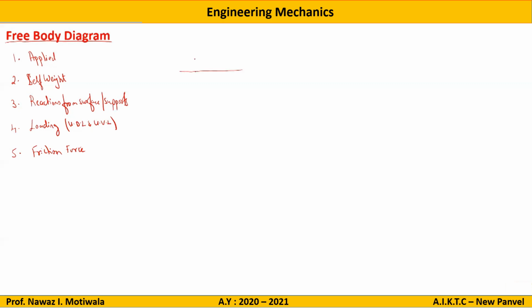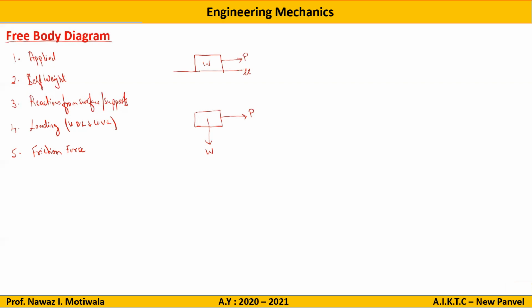Let us say there is a body of weight W kept on this surface having coefficient of friction mu, and it is applied by a force P. So what will be the free body diagram for this? If I draw it, it will be like this. There is a body. First we show the applied force. Then we show the self weight. Self weight always acts vertically downwards, so this will be vertically downwards W.